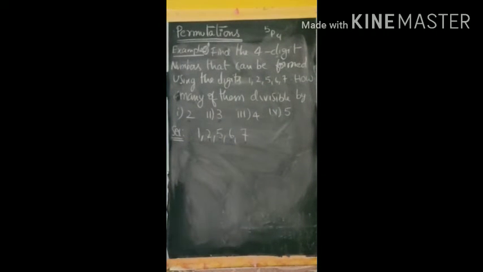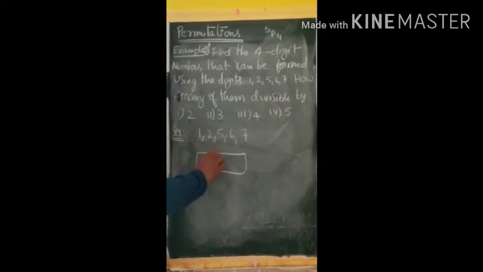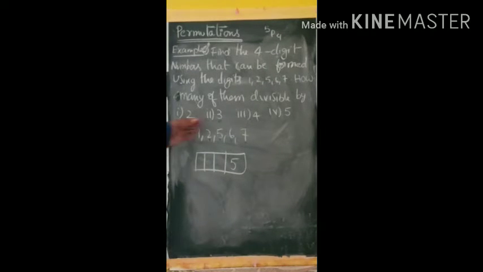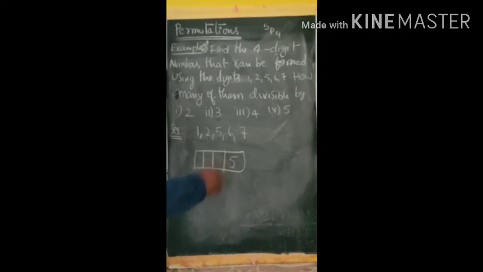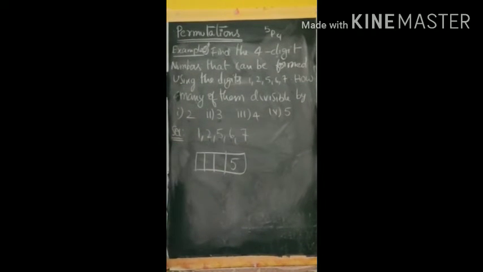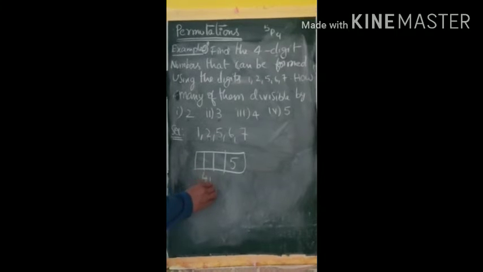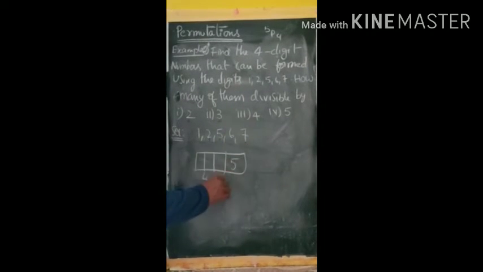Next, divisible by 5. Divisible by 5 is very easy in this problem or any problem. The last place must be either 0 or 5. In this problem only one such digit is available, that is 5. So the first 3 places can be filled by the remaining 4 digits. So 4P3, only one way for the last place. So 4P3 numbers will be found which are divisible by 5.